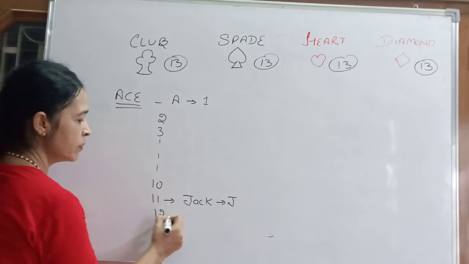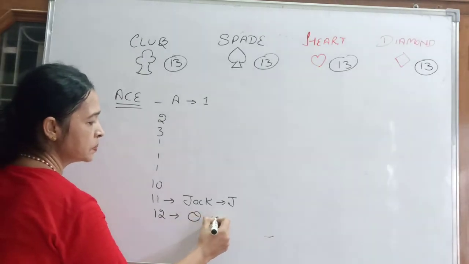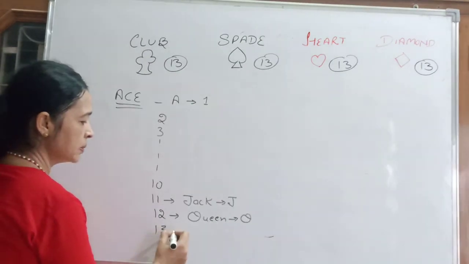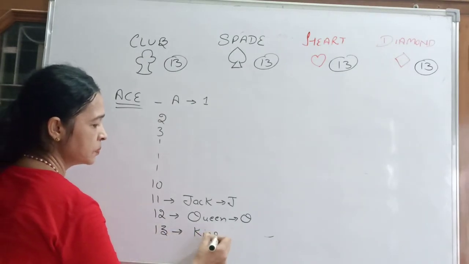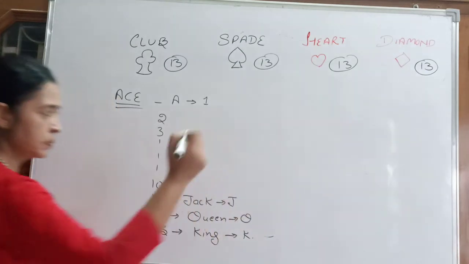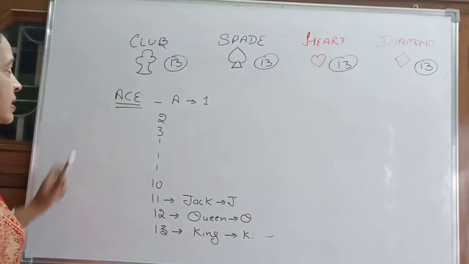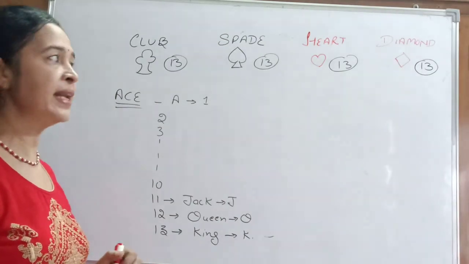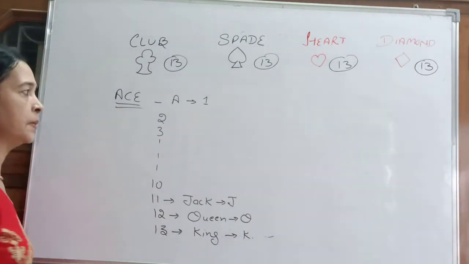Next 12, queen, that is Q. 13th, king, that is K. Total 13 cards. Club has 13 cards, spade has 13 cards, heart has 13 cards and diamond has 13 cards.